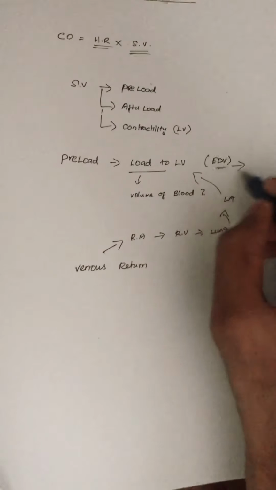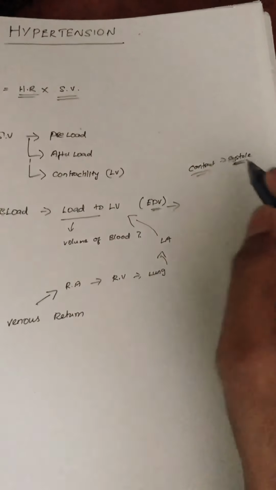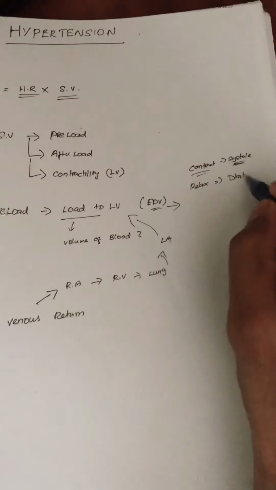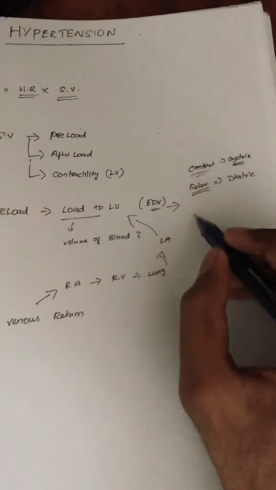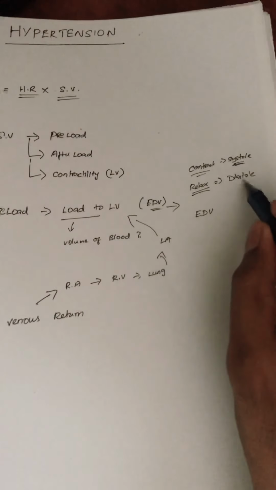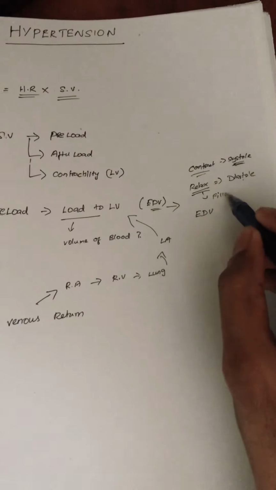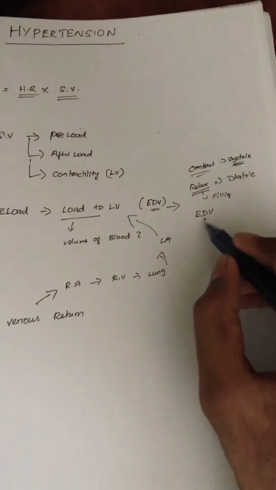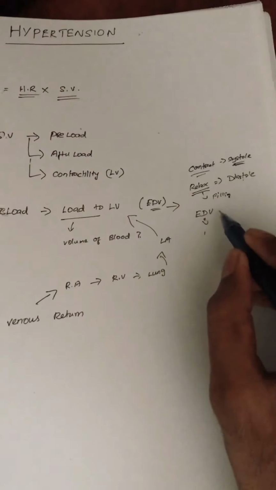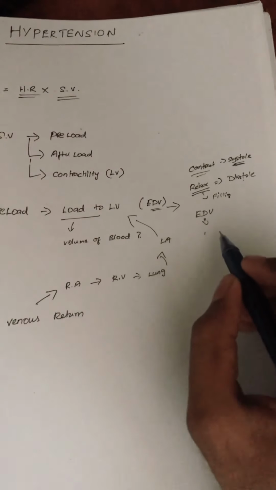So we will know about this. When the heart contracts, it's called systole. When the heart relaxes, it is the diastole. So what is end diastolic volume? We already know diastole means relax. During relaxing, the heart is filling with blood. So end diastole means at the end of the filling. So before the time of contraction, the amount that remains in the left ventricle is your preload.